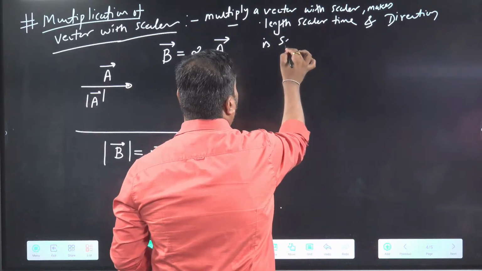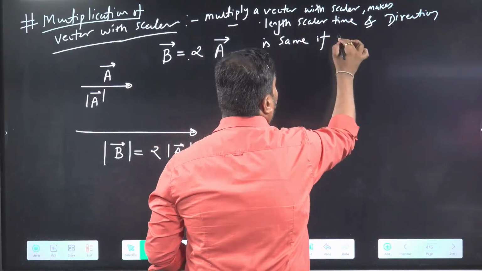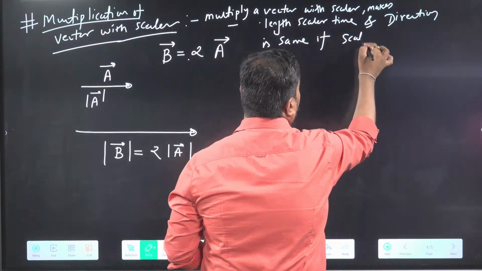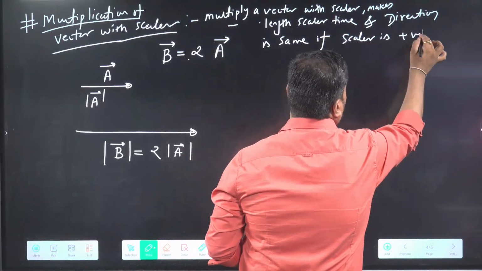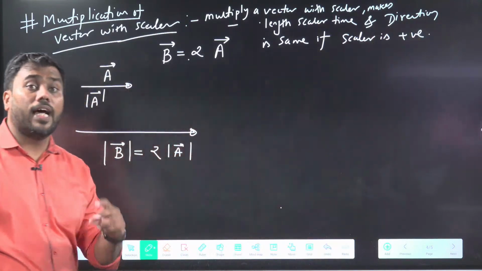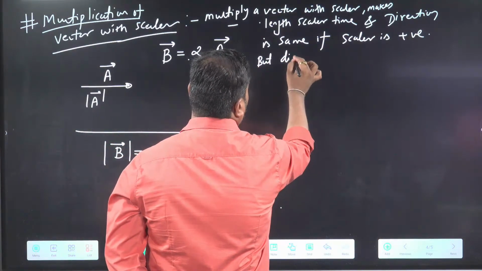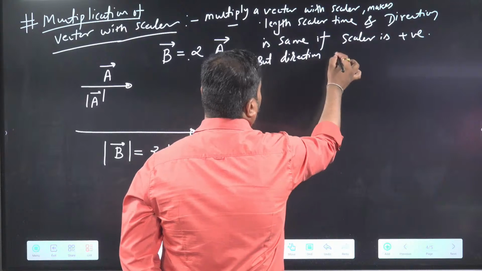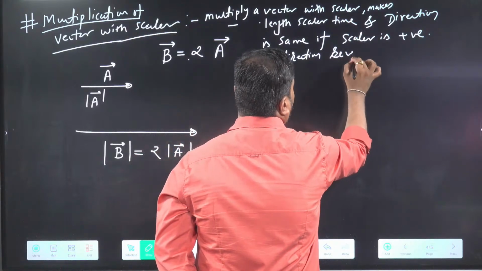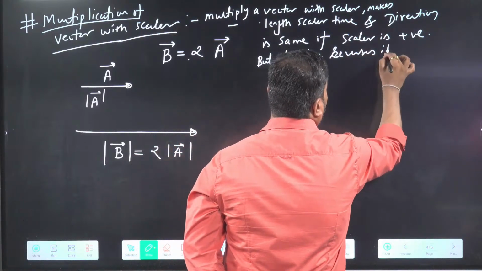Direction is same if the scalar is positive, but direction reverses if the scalar is negative.